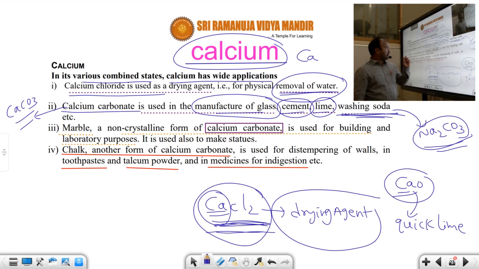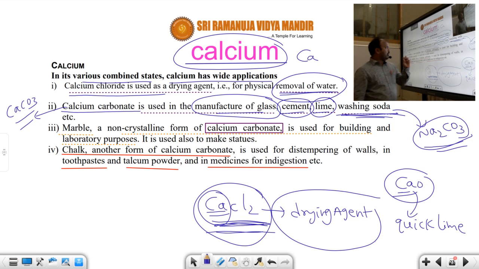And after that, it is used as marble, like tiles. In tiles, marble, calcium carbonate is present. A non-crystalline form of calcium carbonate is used for buildings, and it is also used for laboratory purposes.